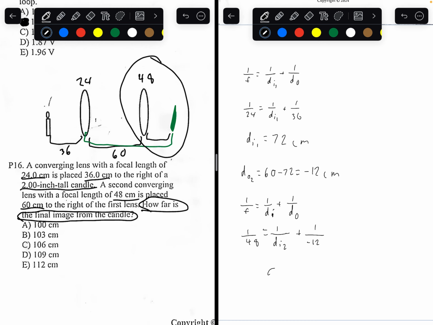So solving for di2, the distance between the second image and the lens, you get 1/48 plus 1/12. 1 divided by that, you would get 9.6 centimeters as the distance between the final image, I'll just draw in red, and the lens. So this distance is 9.6 centimeters.